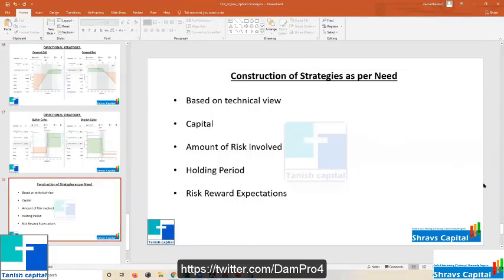Because per month you are going to calculate your reward, but you are going to trade for 3-4 days or 15 days, 16 days. If you want to hold for 20 days, then you trade in monthly contracts. Same way, defining your risk and reward, and you have a view. So let's say someone is saying market cannot go beyond 11,000. Then if it goes beyond 11,000, keep your level and there you keep your BEP.